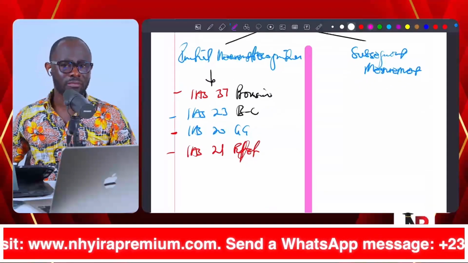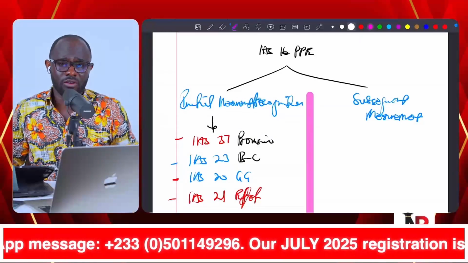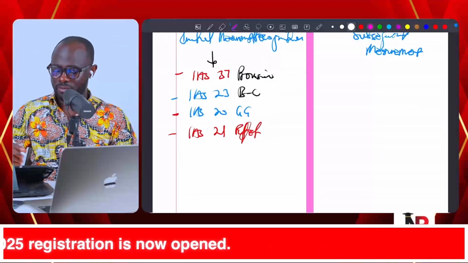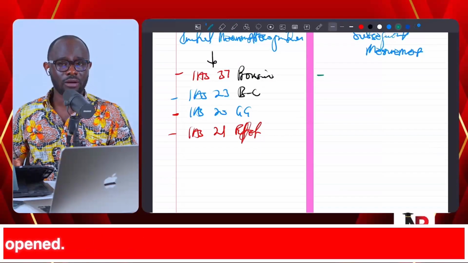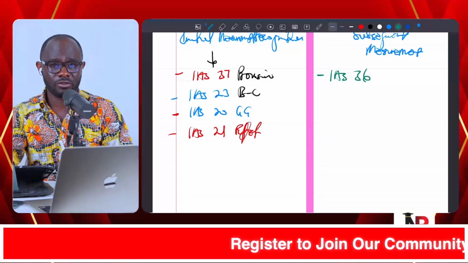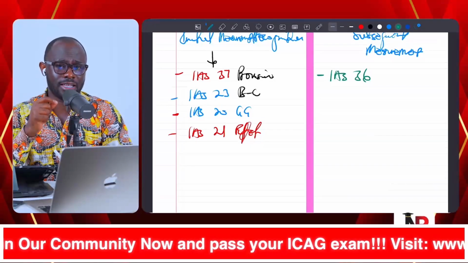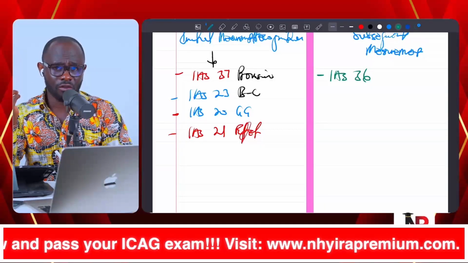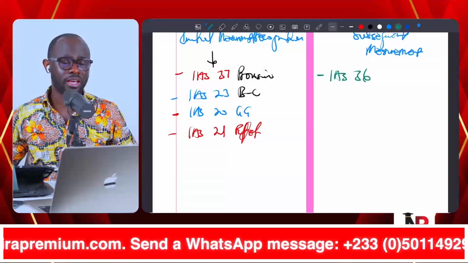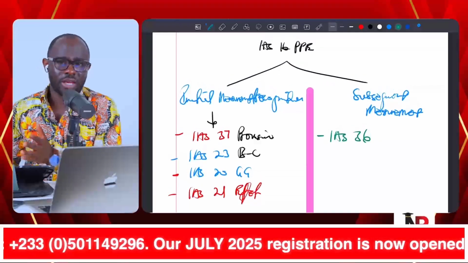On subsequent measurement, IAS 16 states that the entity can apply either the revaluation model or fair value, or carry it at the cost model. But on subsequent measurement, there are some accounting standards that could also come to town. The first one is certainly IAS 36, impairment of assets, because on subsequent measurement, we have to test for impairment. Why? Because the standard says that an asset cannot be carried above its recoverable amount. And the recoverable amount of an asset shall be the higher of value in use and the fair value less costs to sell, or the net realizable value. So IAS 36 is going to be coming to town here.